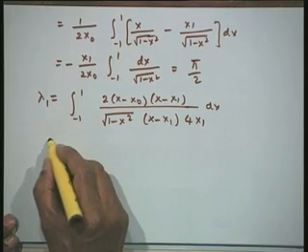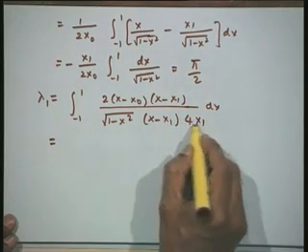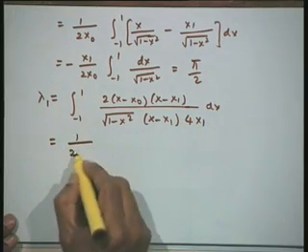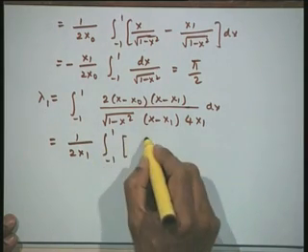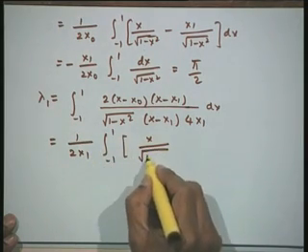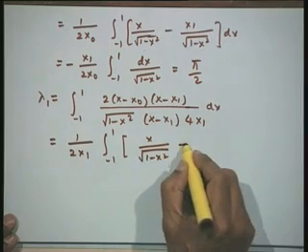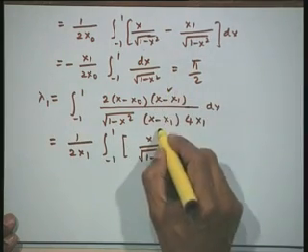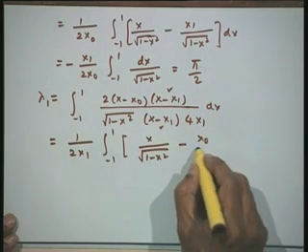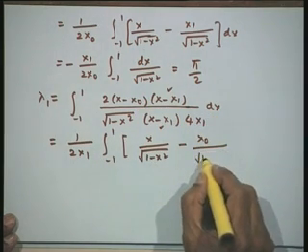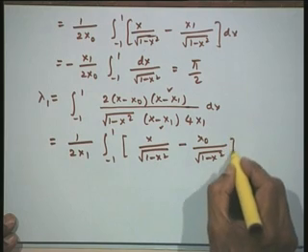Now, let us again simplify this. We will take this x 1 outside. So, I will have 2 times x 1, integral from minus 1 to 1, of x upon under root 1 minus x squared, where we have cancelled this x minus x 1 and this x minus x 1. What is left out is x minus x naught, so I will have x naught upon under root of 1 minus x squared dx.